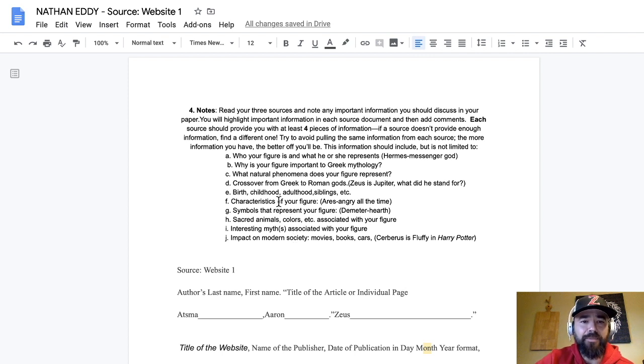So I'm looking for 4 pieces of information, okay, that are important that I want to use to tell about who my figure is, okay? So these are just examples of questions where it says this information should include but is not limited to who my figure is, why is my figure important, what natural phenomena my Greek figure represents. All these different things are kind of what I'm looking for actively in my information.